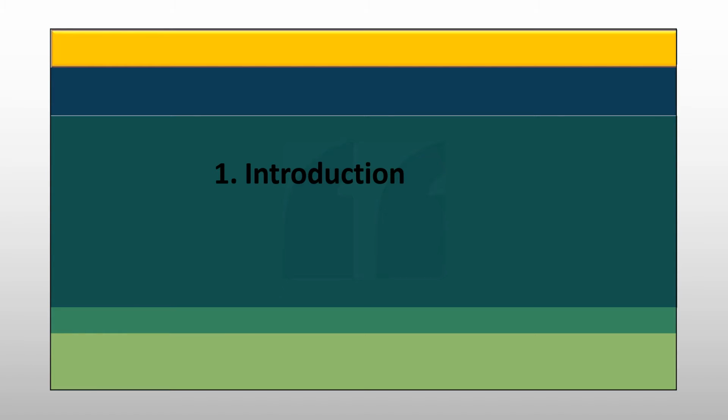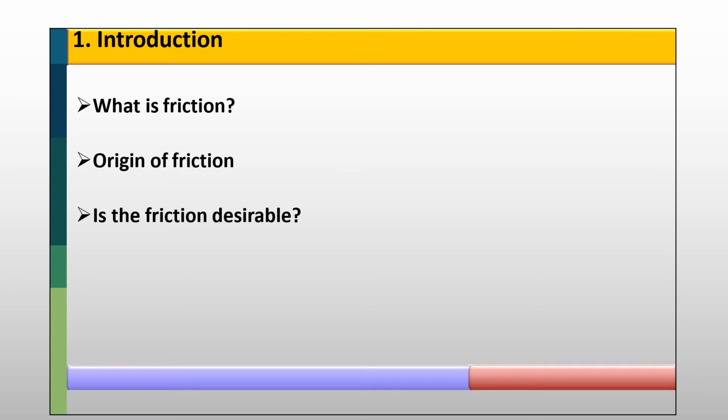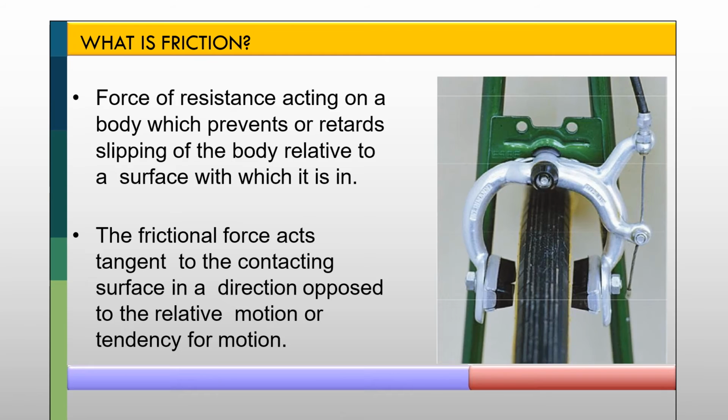First, introduction. First, what is friction? Second, origin of friction. And third, is friction desirable? What is friction? It is the force of resistance acting on a body which prevents or retards slipping of the body relative to a surface with which it is in contact. Second, the frictional force acts tangent to the contacting surface in a direction opposed to the relative motion or tendency for motion.